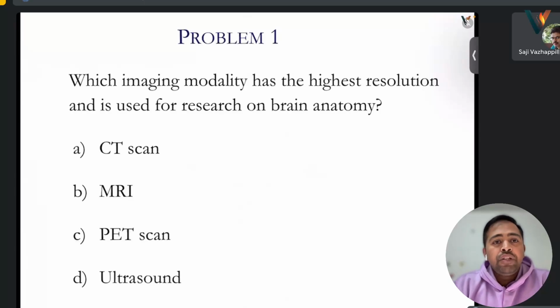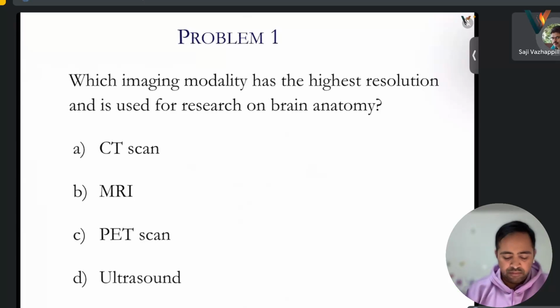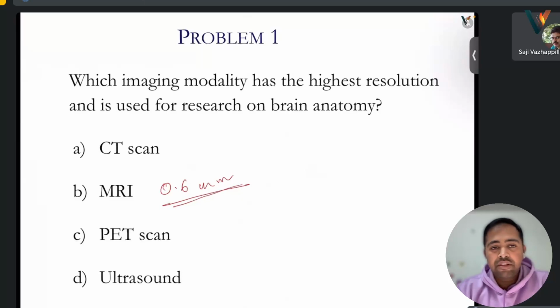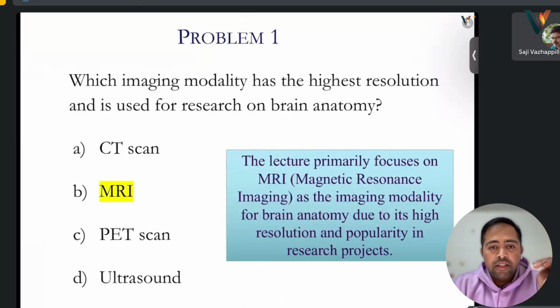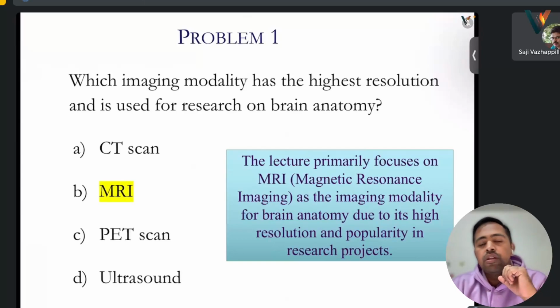Which imaging modality has the highest resolution and is used for research on brain anatomy? Resolution is around 0.6 mm for MRI. You must be saying MRI. Yes, 0.6 mm, this has the highest resolution, and that is the reason it is very popular in research projects. Very popular, but the price is too much, sir.